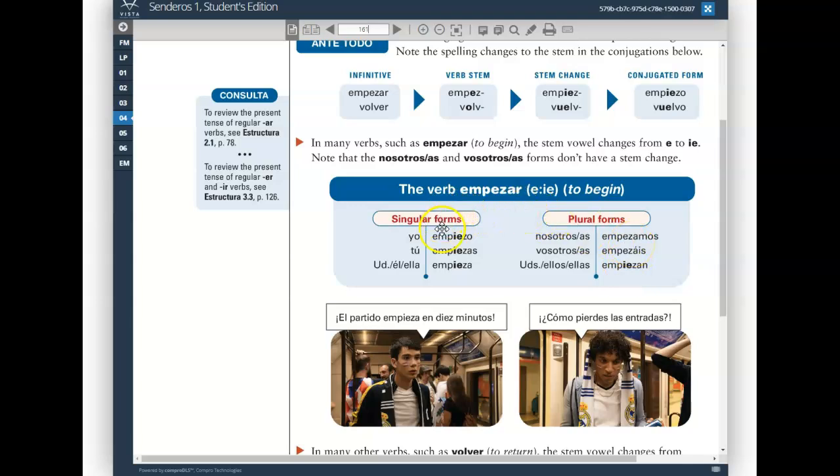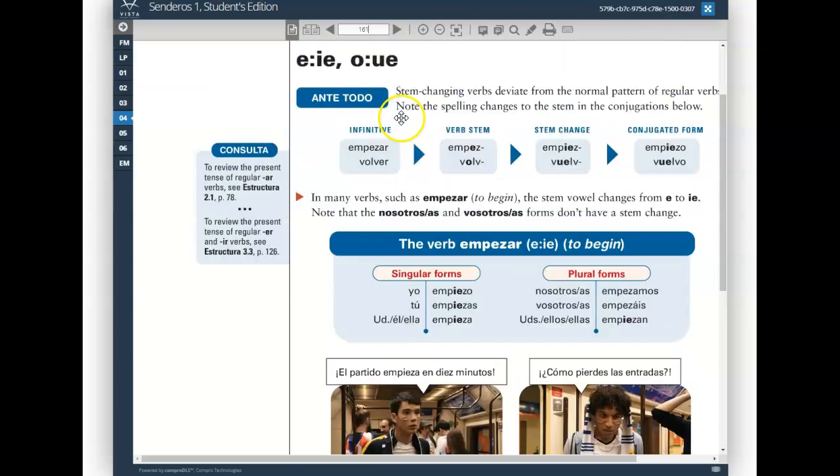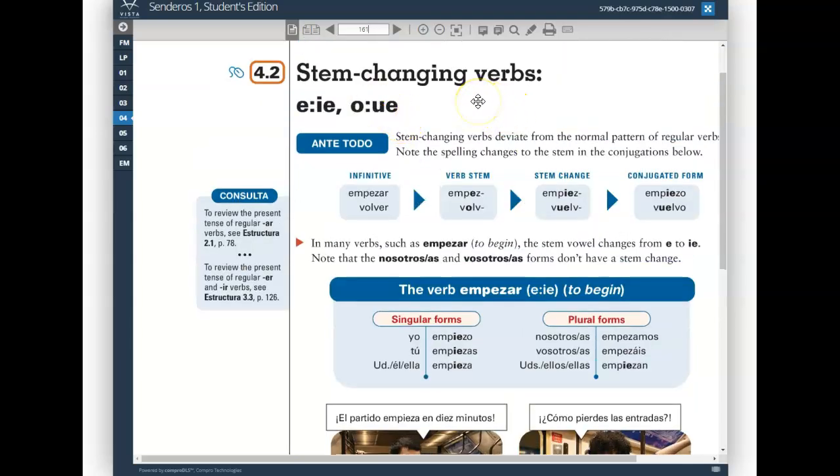It's another reason why we call these verbs boot verbs, because if you highlight the forms that have a stem change, it makes the shape of a boot. So you may hear that as well from your level 2 teacher, boot verbs. Stem changing verbs and boot verbs are synonymous. They mean the same thing. So that's an example of a stem changing verb where the stem changes E to IE.